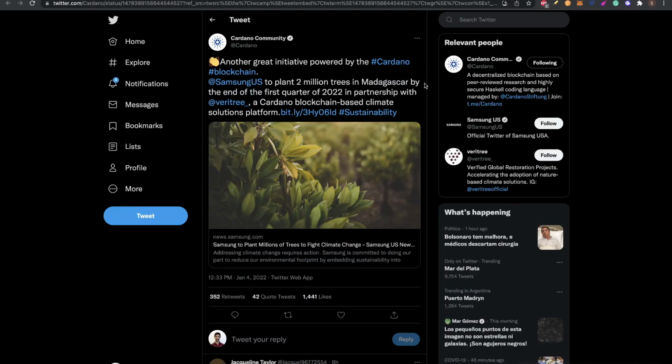And you can see here the post from the Cardano community also, another great initiative powered by the Cardano blockchain, Samsung US, to plant 2 million trees in Madagascar by the end of the first quarter of 2022, in partnership with Veritree, a Cardano blockchain-based climate solution platform. So this is a very good partner for Veritree, which means that this kind of gives exposure from Samsung US into Cardano.